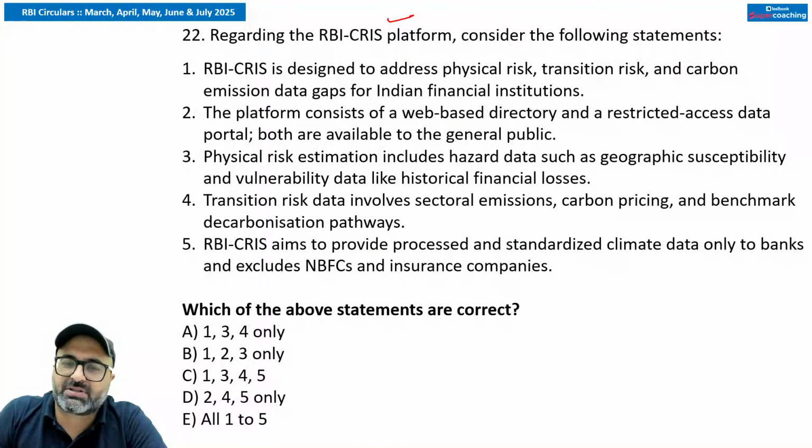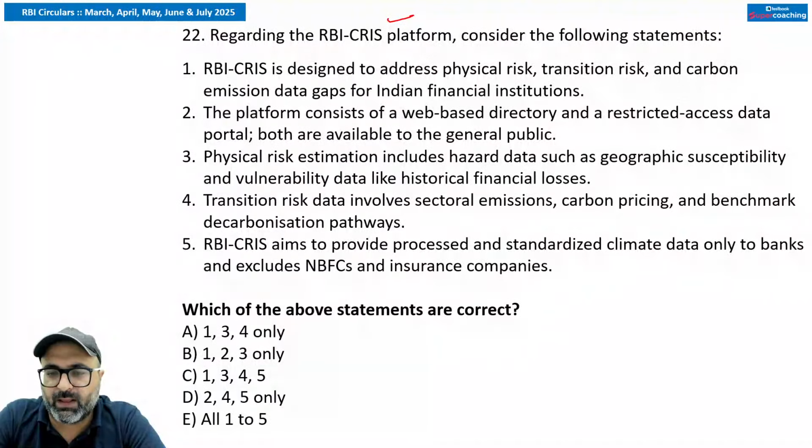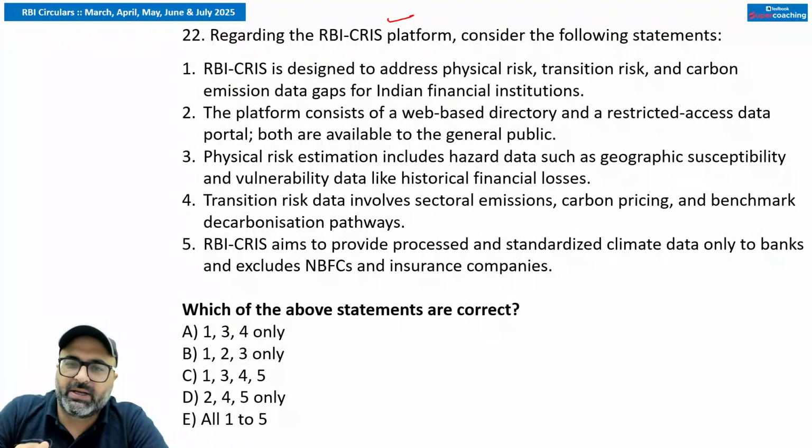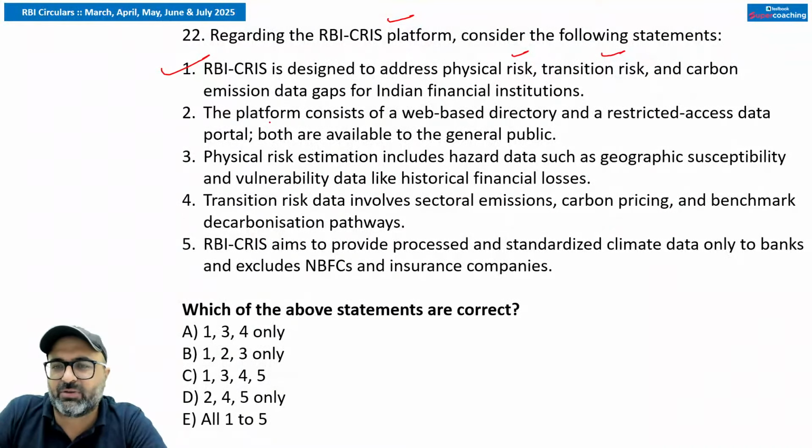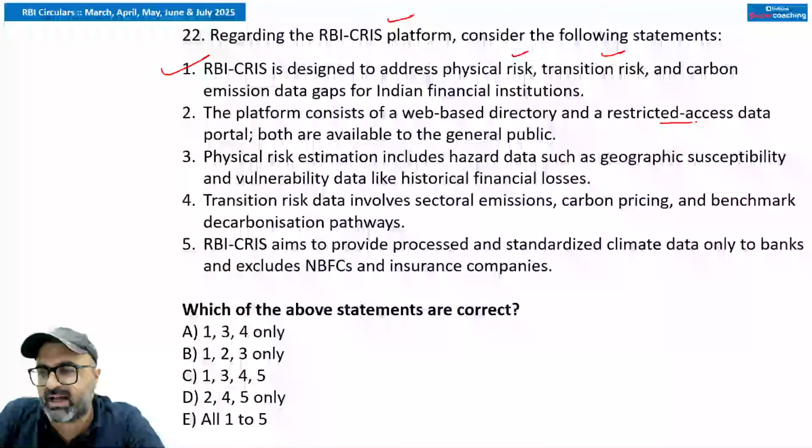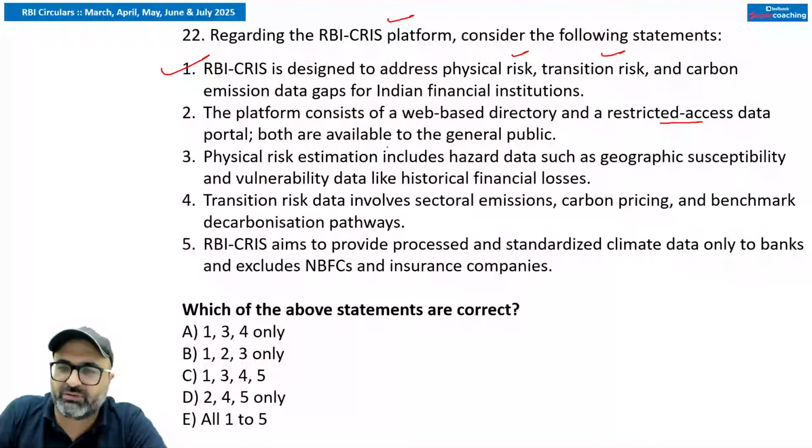RBI climate risk information system. So the RBI climate risk information system is designed to address physical risk, transition risk, carbon emission data, that is correct. The platform consists of web-based directory and restricted access portal, which is available.